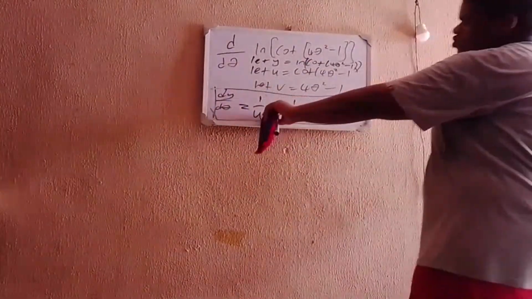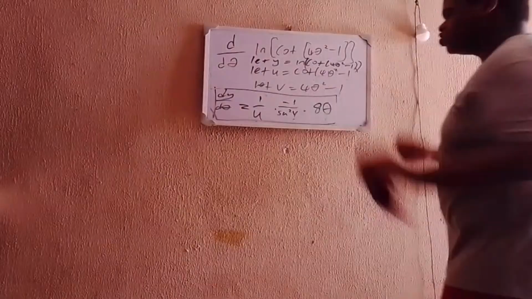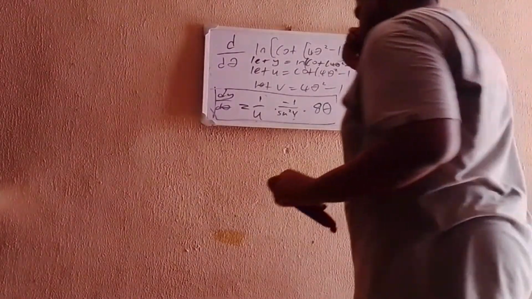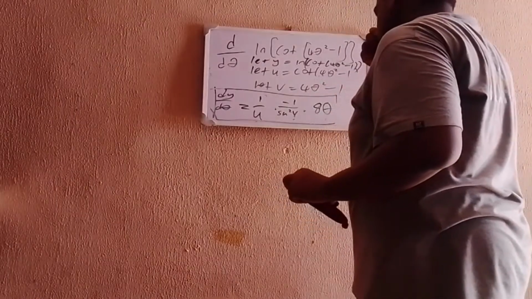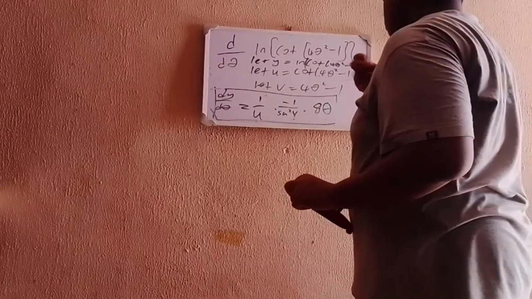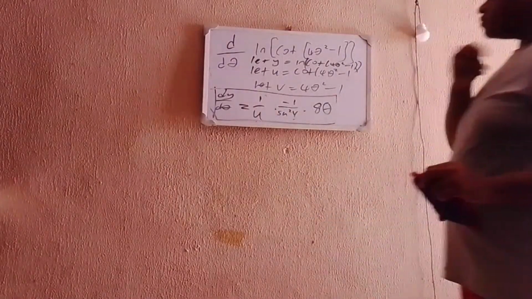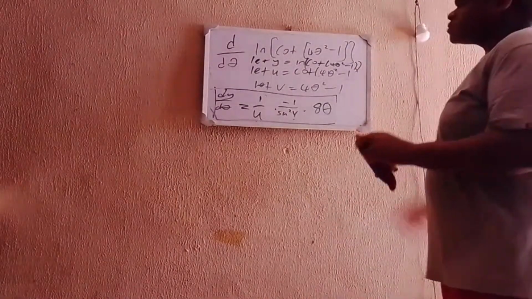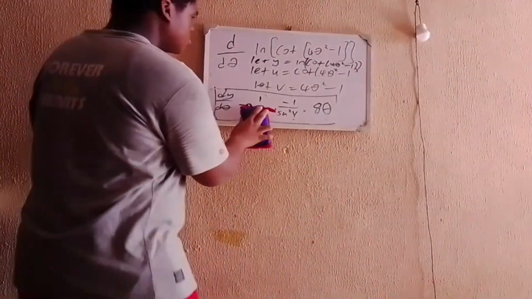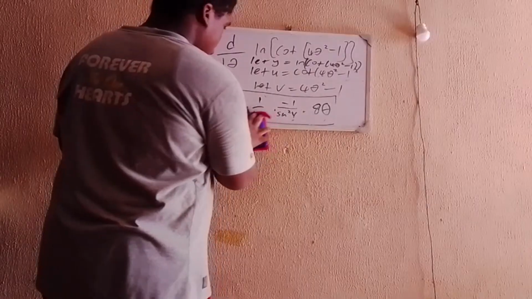So now we have u here, we have v here. Now what is u? I don't really know where to clean now. Okay, I'll write it down here, then transfer it.